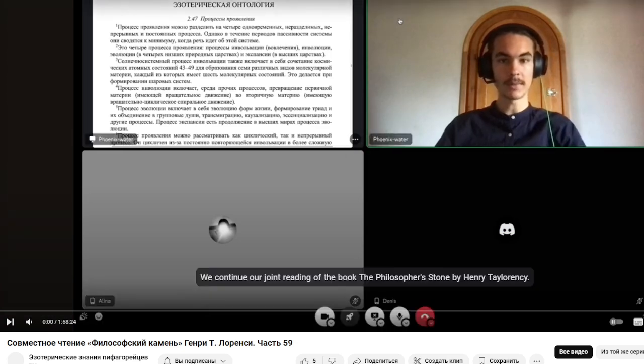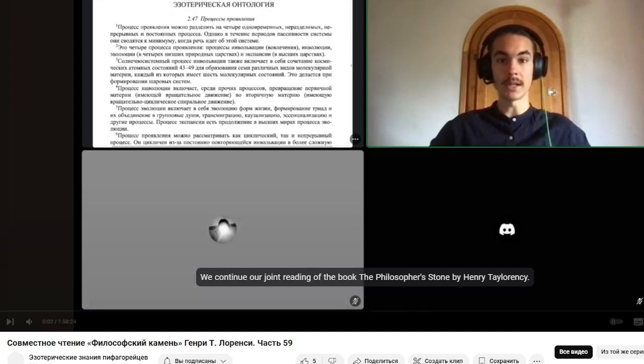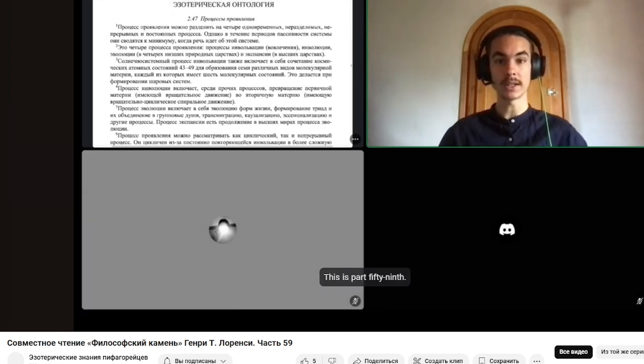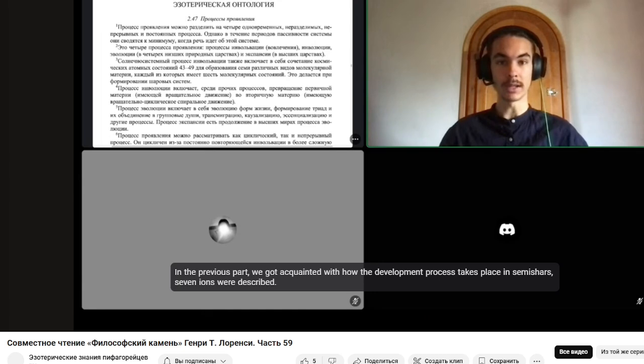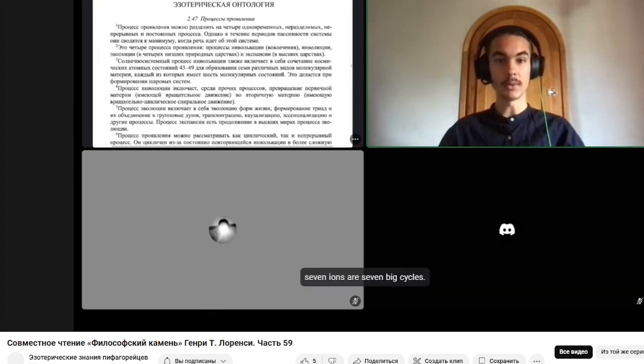We continue our joint reading of the book The Philosopher's Stone by Laurency. This is part 59. In the previous part, we got acquainted with how the development process takes place in semishars. 7 ions were described. 7 ions are 7 big cycles.